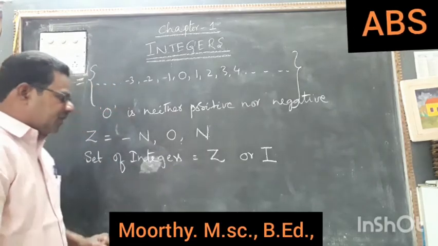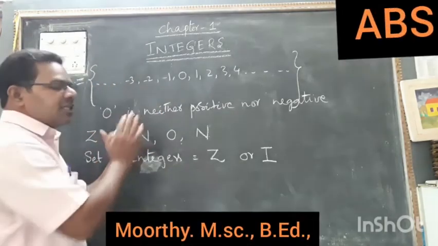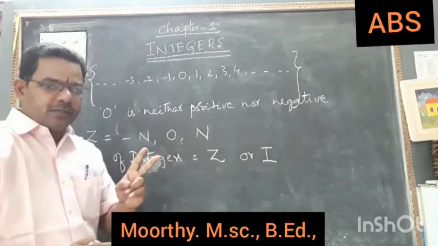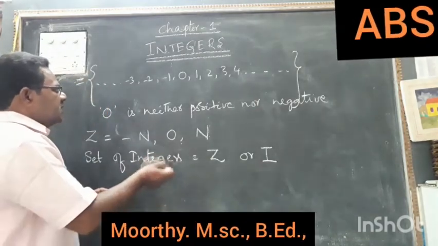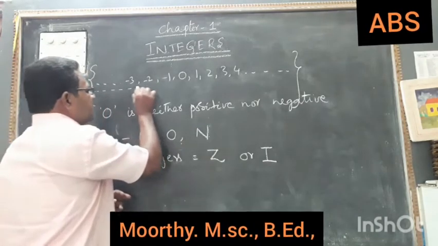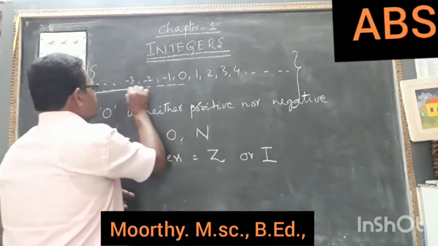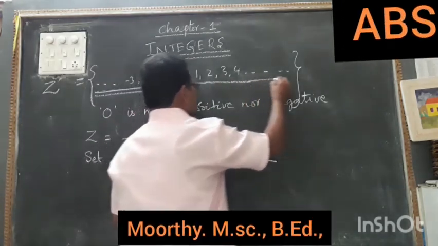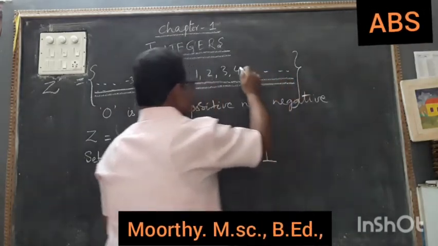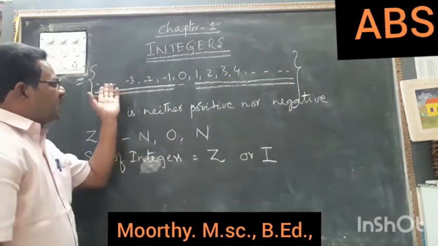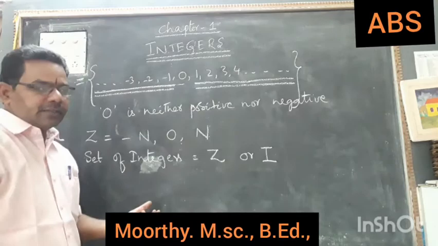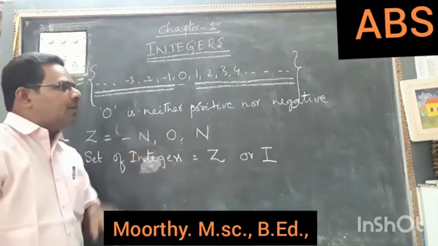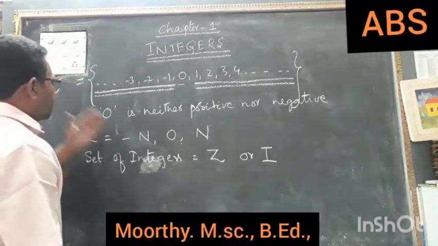In this set of integers, again we can classify it into two parts. What are the two parts? See here, if you observe, all negative numbers and all positive numbers. No need of saying natural numbers directly.